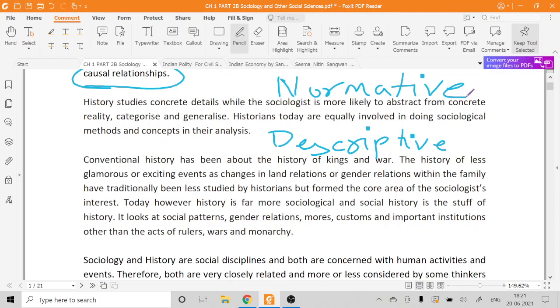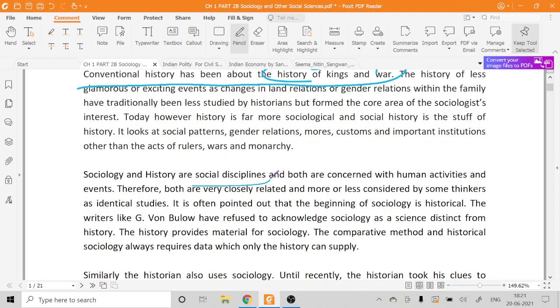But history is studying the different kings, the history of kings and wars, their dynasties, their families. So it is not trying to give you a sociological analysis, right? Sociology and history, though both are social disciplines, are both concerned with human activities. This is a similarity.